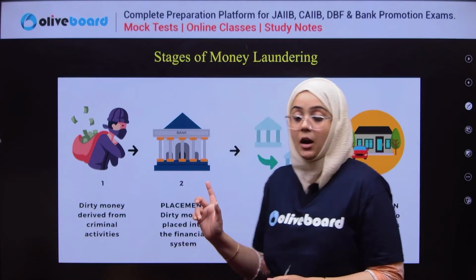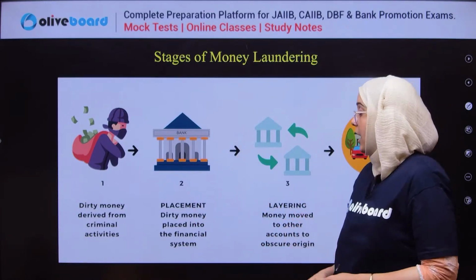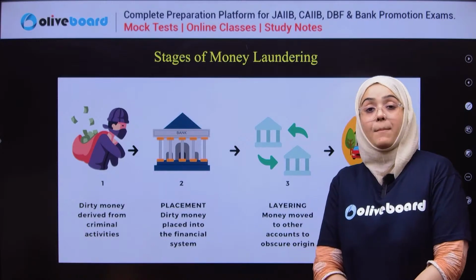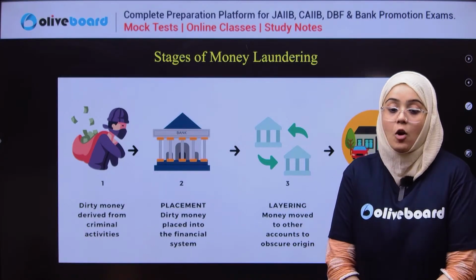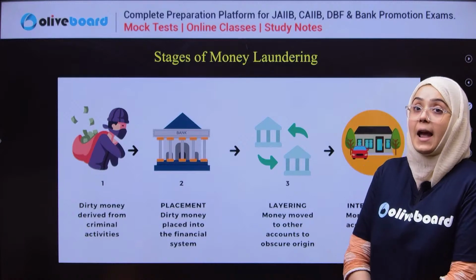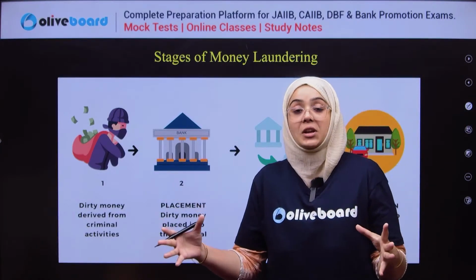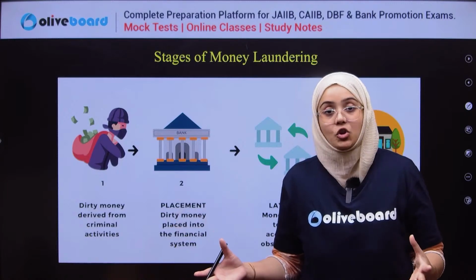Now the third process comes, known as layering. What is meant by layering? These funds are layered with a lot of financial or legal transactions.